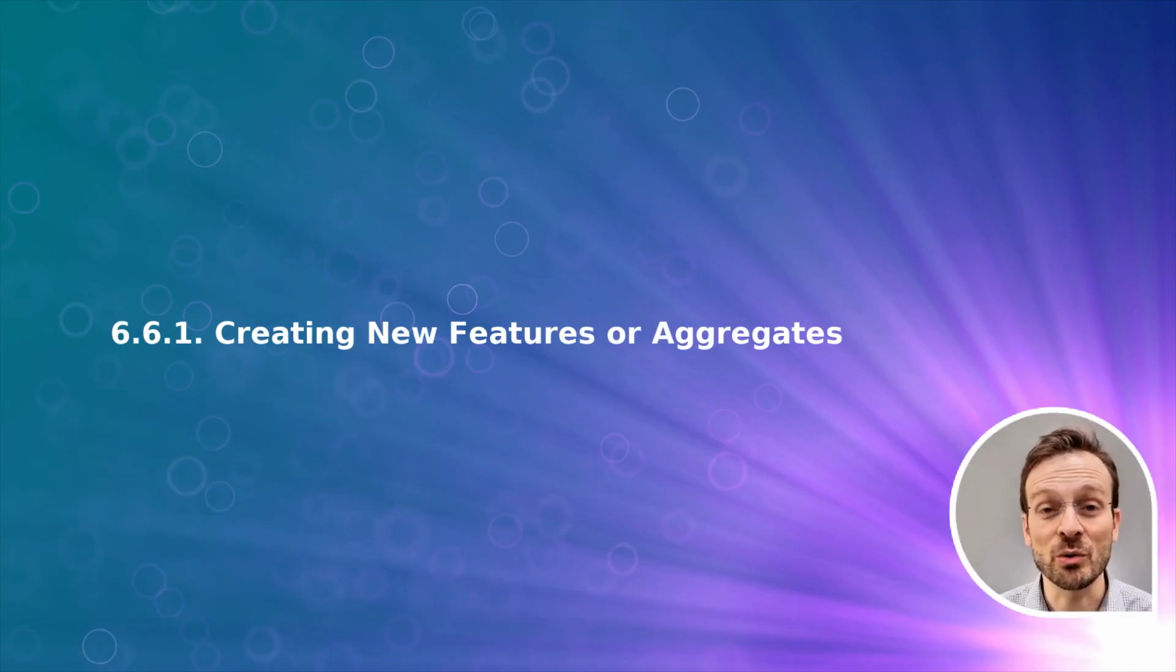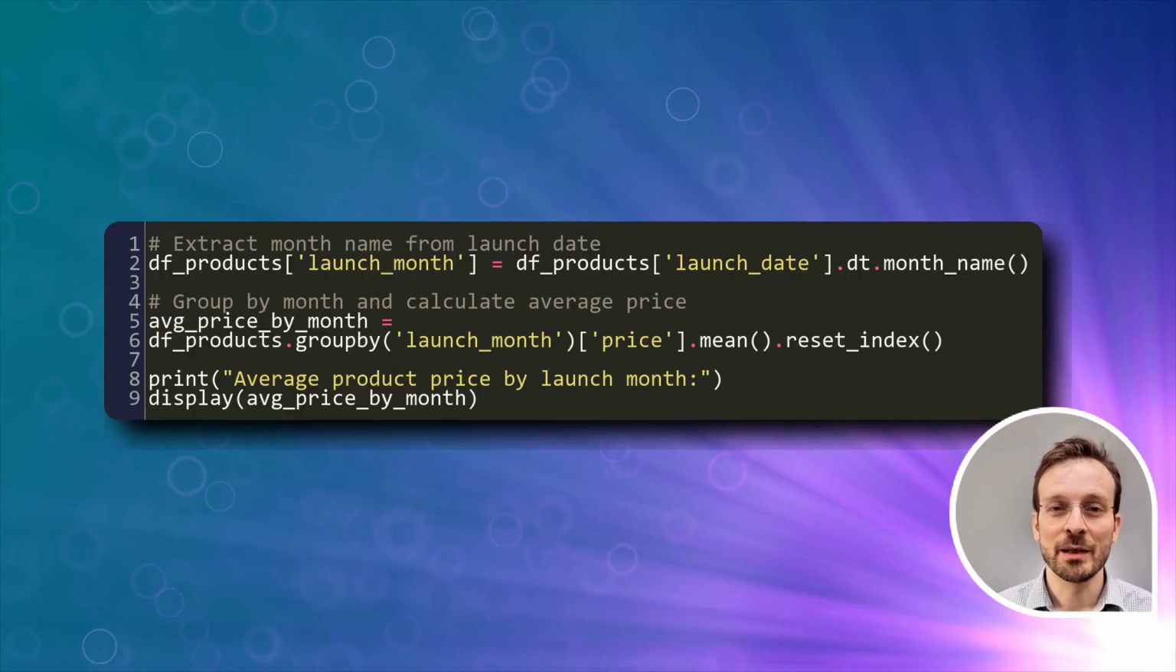Creating new features or aggregates often reveals hidden patterns in your data. This process is called feature engineering. Here, we're extracting the month name from our launch date and then grouping by month to calculate average prices. This type of aggregation often reveals seasonal patterns or trends that weren't obvious in the raw data.